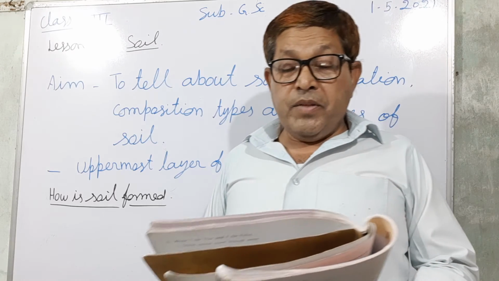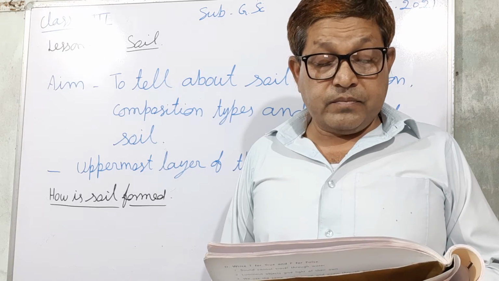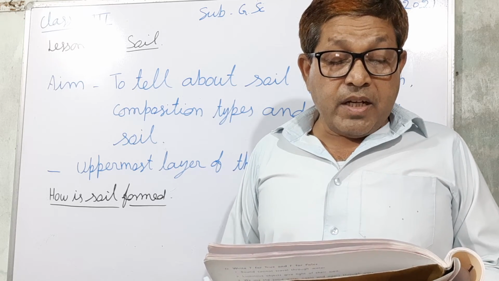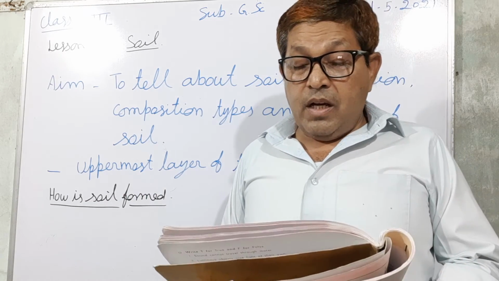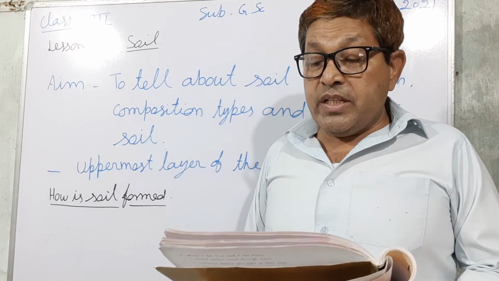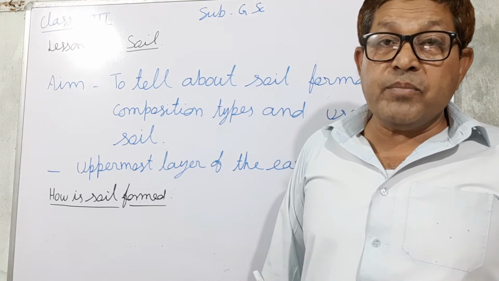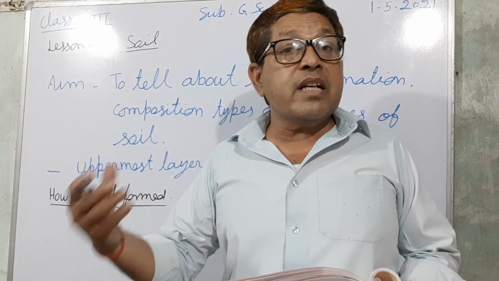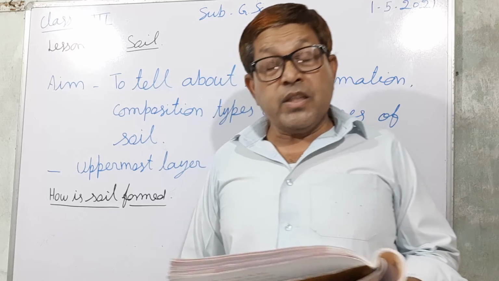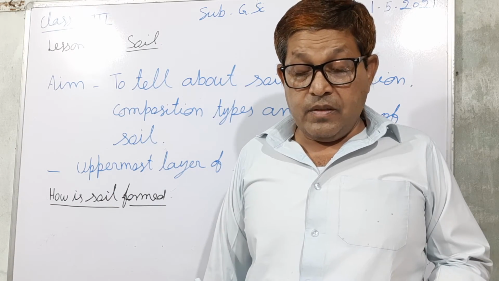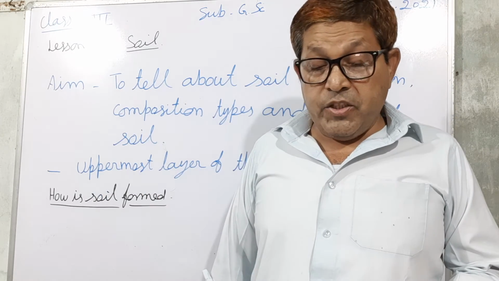It is a continuous process called weathering, and it takes thousands of years to form a small amount of soil. Soil formation is a time-taking process.